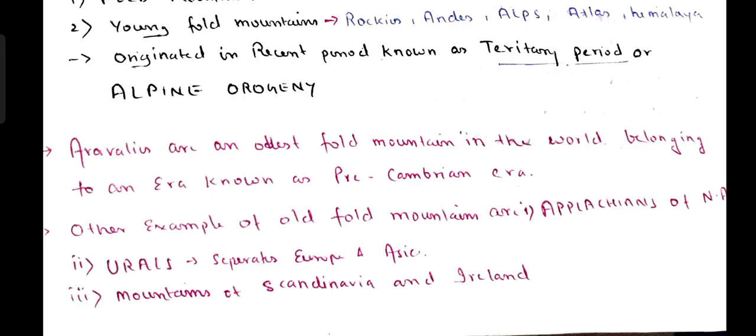Highest point of Aravallis in Delhi is Raisina Hills, जहाँ पे President House is located. नहीं, it's lower. We call this the ridge road. राजेंद्र नगर के आसपास ये ridge road है because this is the old Aravallis.